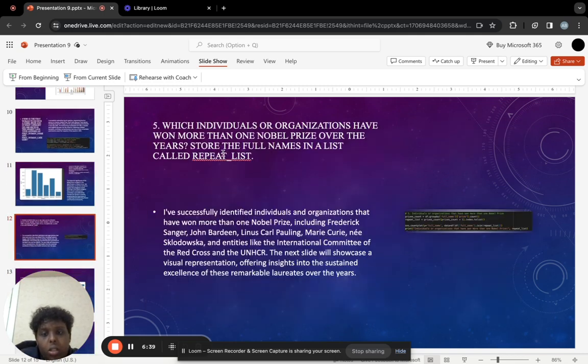Fifth question. Which individuals or organizations have won more than one Nobel Prize over the years? I've successfully identified individuals and organizations that have won more than one Nobel Prize, including Frederick Sanger, John Bardeen, Linus Carl Pauling, Marie Curie Sklodowska, and entities like the International Committee of the Red Cross and the UNHCR. In the next slide, you will see the visual representation offering insights into the sustained excellence of these remarkable laureates over the years. And on the right side of the slide, you can see the code for the fifth question.